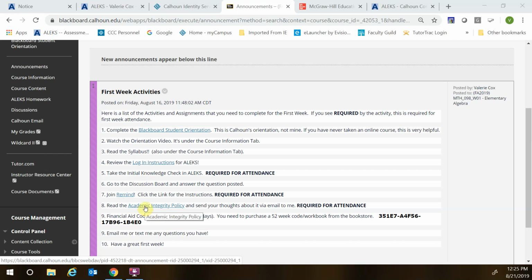A lot of you have done that already. And then here's what you need to purchase for this course. You need to get a 52-week code with the workbook bundle from the bookstore. I believe I priced it yesterday. I think it's $152 for the 52-week code with the bundle. If you can't purchase it right away, here is a 14-day access code to get you 14 free days so that you can have a little time to get that. But now you're going to be watching videos right away, so they go along with the workbook, so just keep that in mind.